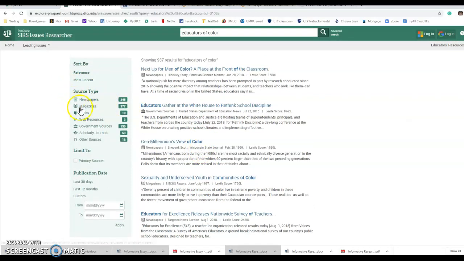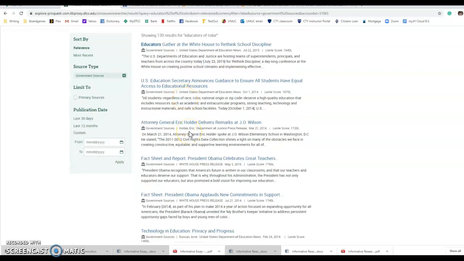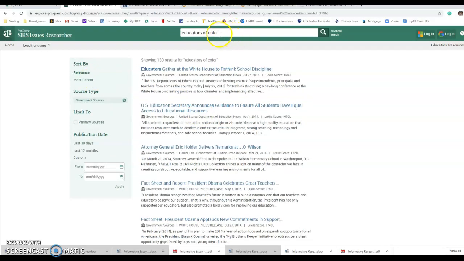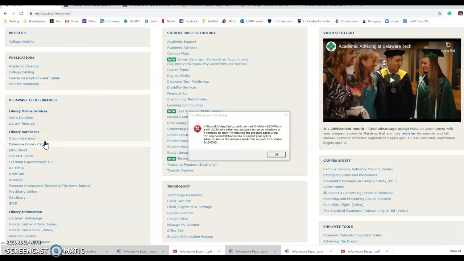So you can see that I'm getting a lot. Hits are a little more all over the place. I don't know, does this have some of our keywords in it? Sure, but is this an article that's appropriate? Nope. Let's try and choose. Let's see what it says for government sources. Yeah, so you can see that SIRS is maybe not getting as many hits as I would necessarily like. SIRS is almost a little bit better for broader topics.